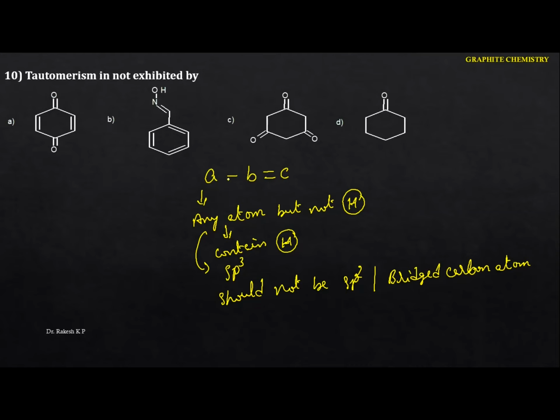Okay, but see this one here, that means they have to contain hydrogen. Let me write the numbers 1, 2 and 3. This C is nothing but carbon, oxygen, nitrogen, or maybe sulfur. It may be anything. But what you have to identify in this case is a migration from 1 to 3, the hydrogen migration. If you have the hydrogen, it will be shifted towards this one, and here you can identify the double bond like this. This is the migration we can identify, and it attains dynamic equilibrium, containing the same molecular formula. There is only a shifting of the hydrogen from the first to the third position.